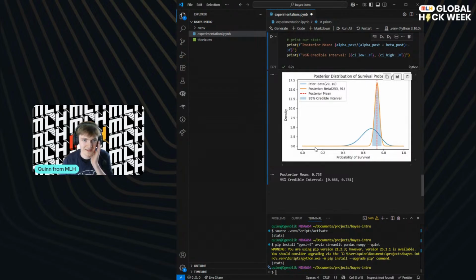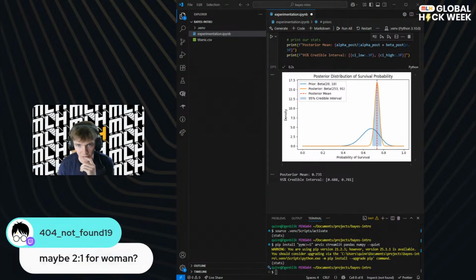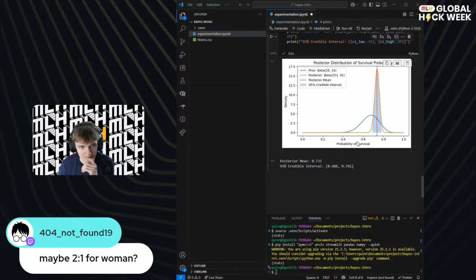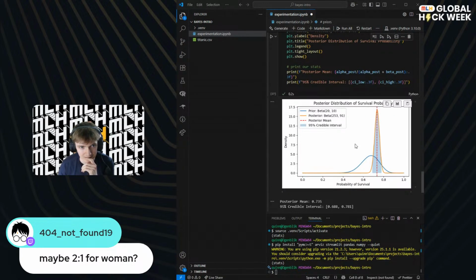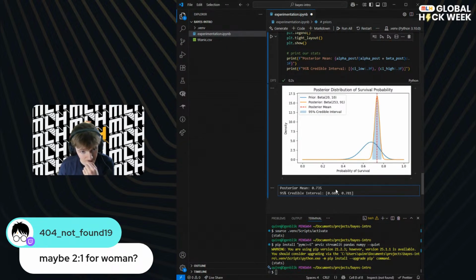Awesome. Look at that. So what we've got is our prior, and we're basically saying, okay, we think it's more likely that someone survives than not survive when they're a woman, at least. Yeah. Looks like we were kind of on the money, not quite right. Our posterior mean ended up being about 0.735. We've got a good credible interval.